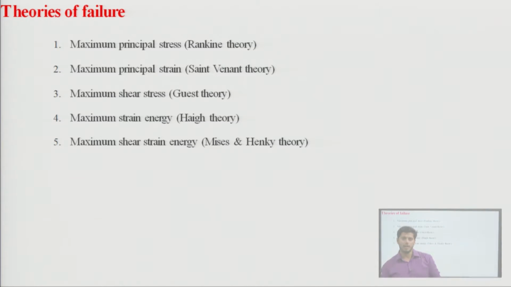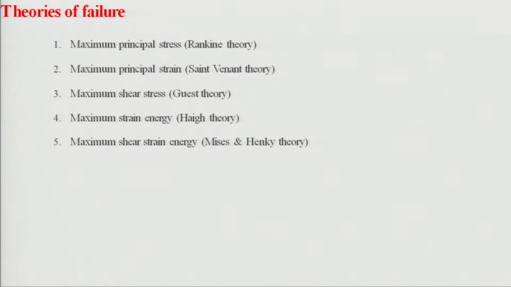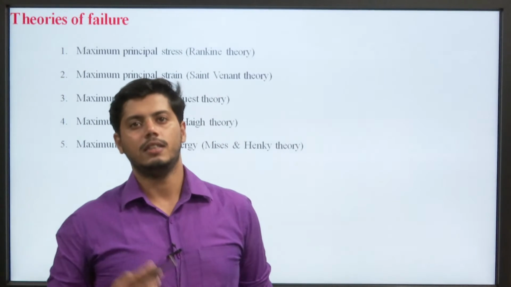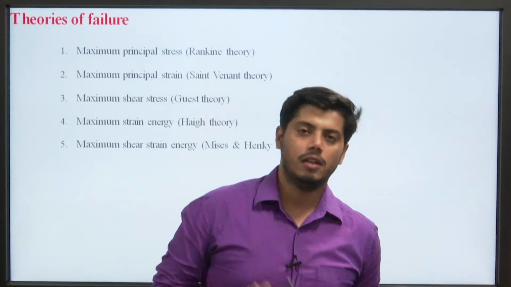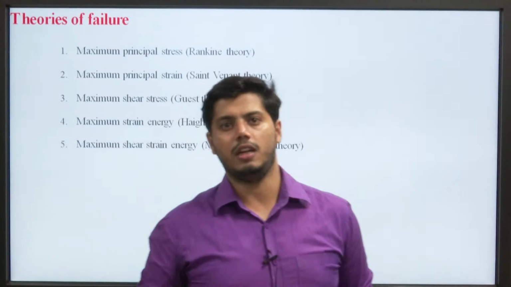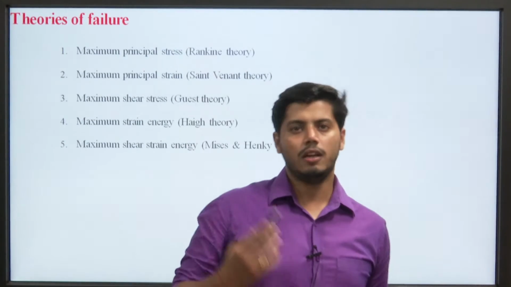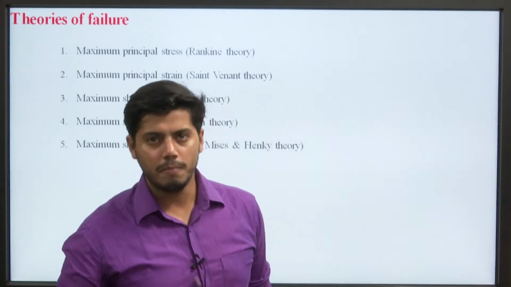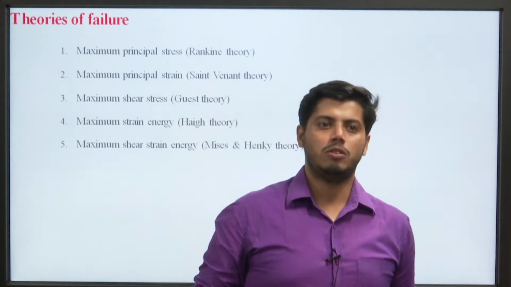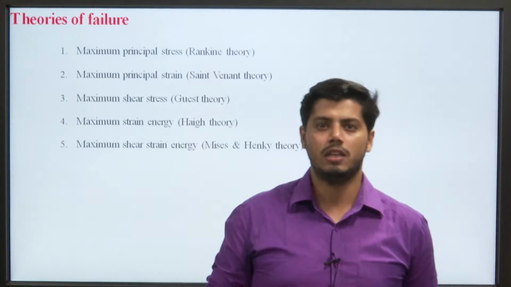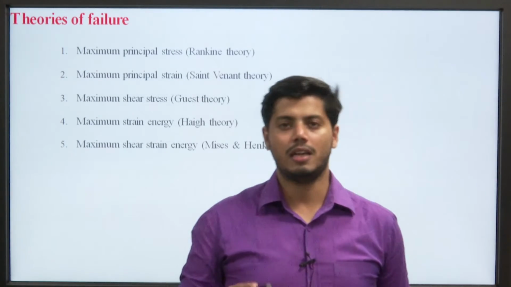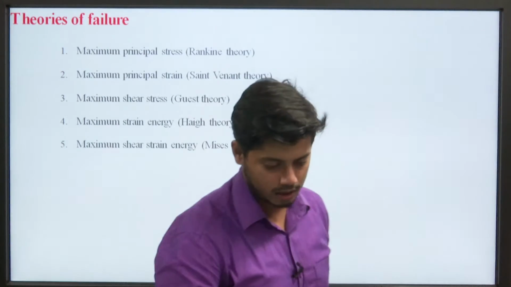The first is the maximum principal stress failure theory, also known as Rankine theory. The second is the maximum principal strain theory, also known as Saint Venant theory. Then the maximum shear stress failure theory, also known as Guest theory; the maximum strain energy theory, also known as Haigh theory; and the maximum shear strain energy theory, also known as Von Mises and Hencky theory. Okay, so let's start.